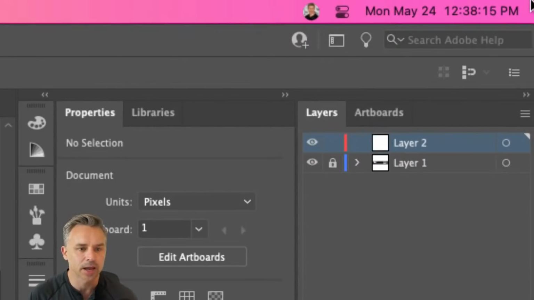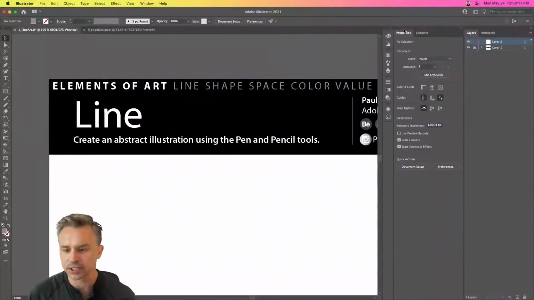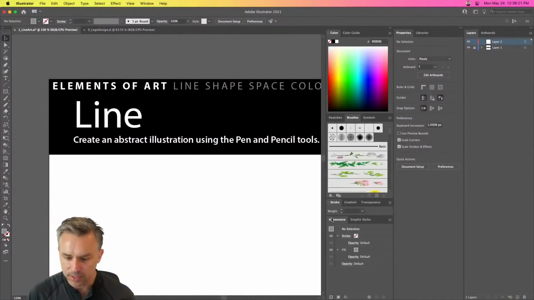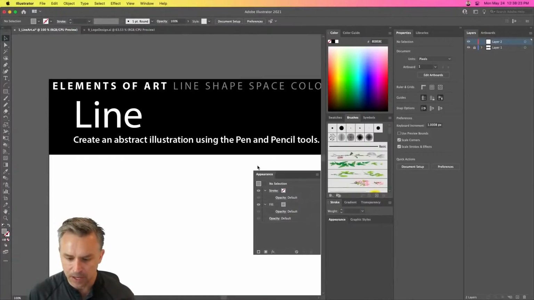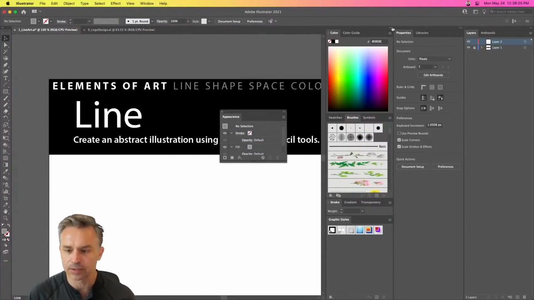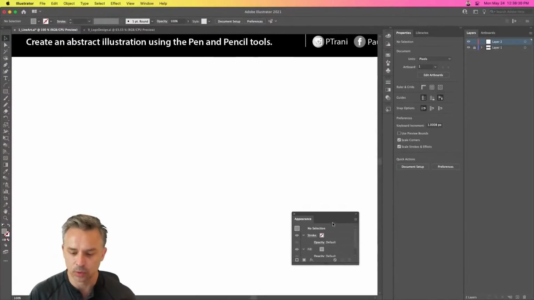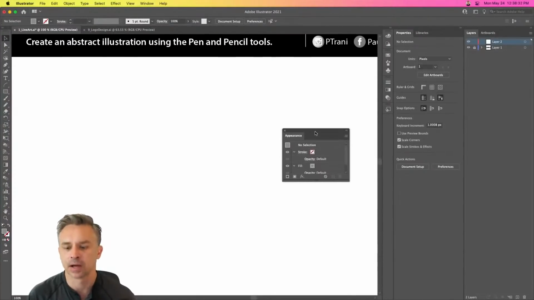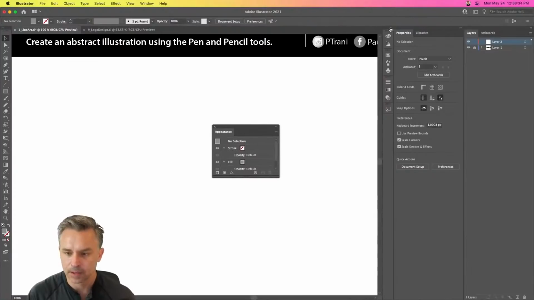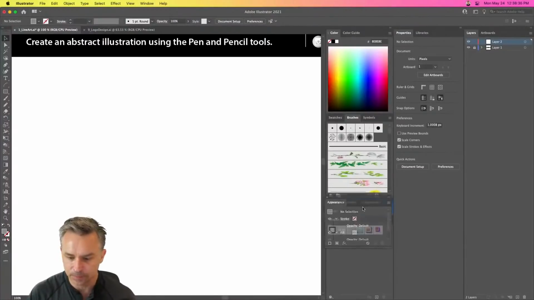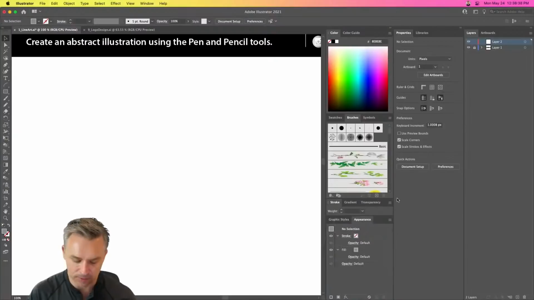Okay, Jennifer, you like having floating panels? Thank you for mentioning that, because you can have these panels float. So if you're using, for instance, this appearance panel, you could pull that out, and you have this floating panel that you can work with if you like. Throw this back open, like this, back in here.